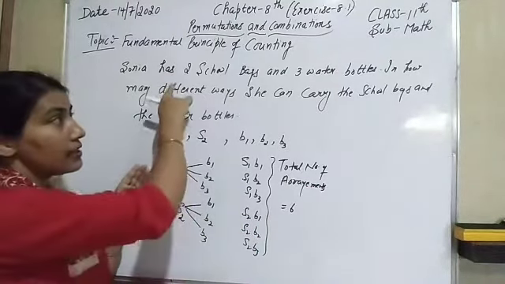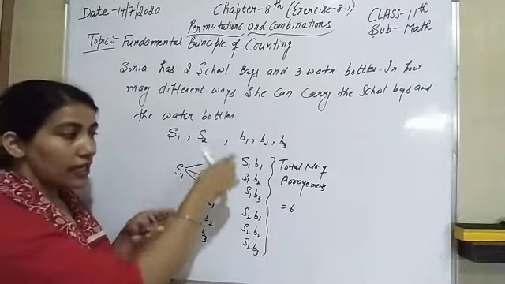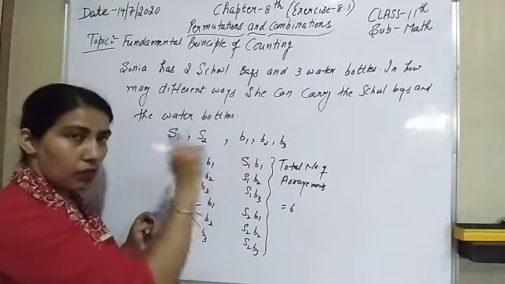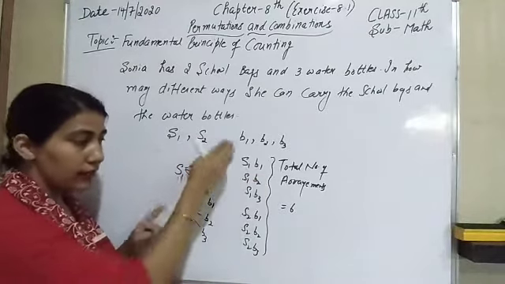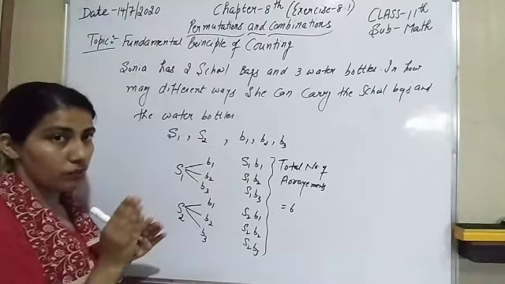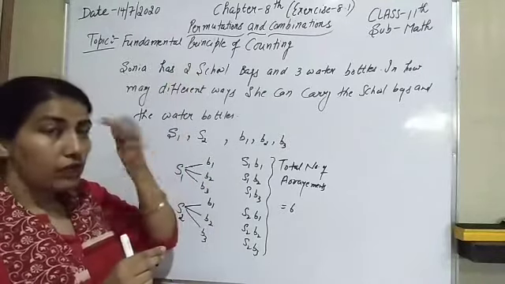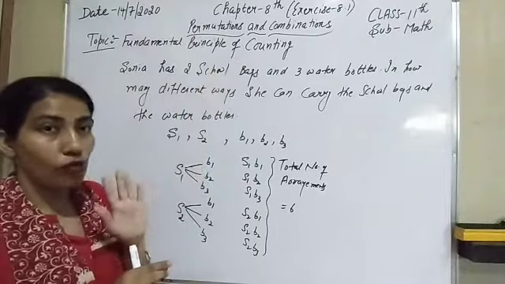So she can carry the school bags and the water bottles in 6 different ways. She can use school bag 1 with the first bottle, and again with school bag 1 she can carry the second bottle, and in the similar way we can write all the arrangements. That is easy because we have only two events: school bag and water bottle.